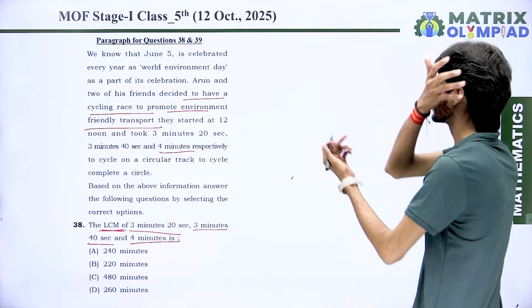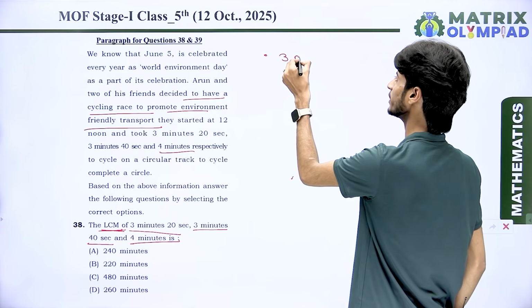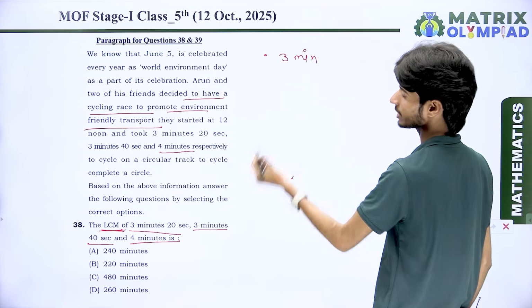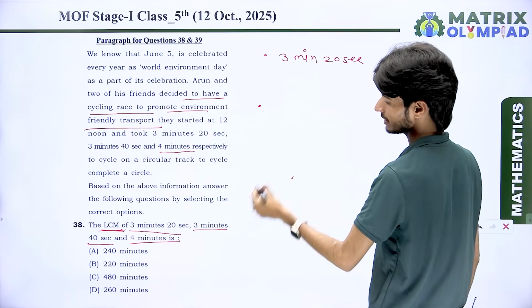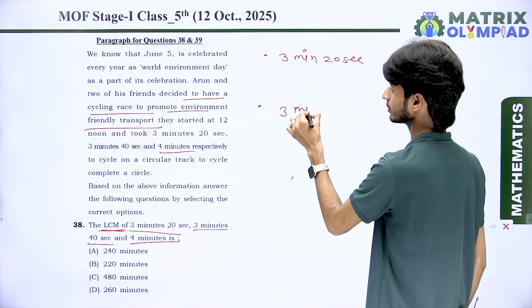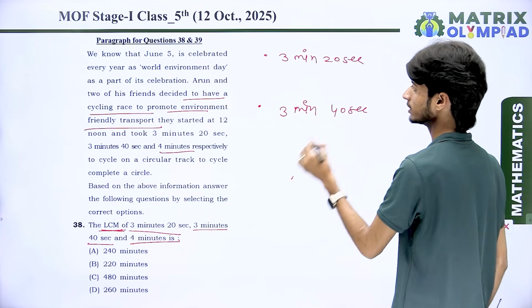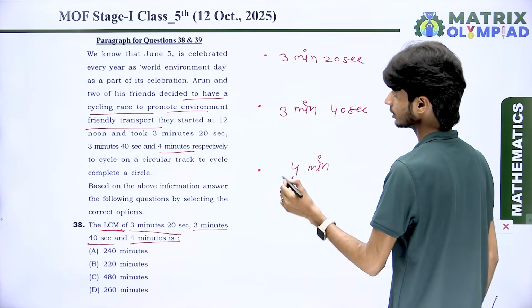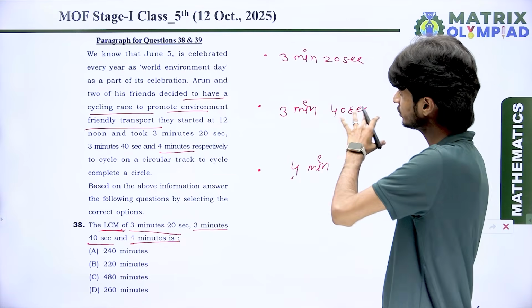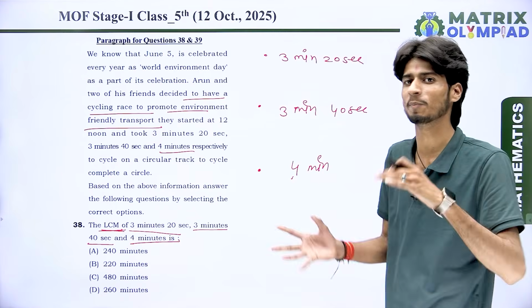Look at the question. We have three numbers. First one is 3 minutes 20 seconds. Second one is 3 minutes 40 seconds. Got it? And the last one is 4 minutes. So first of all, change the unit of the time and make it proper.